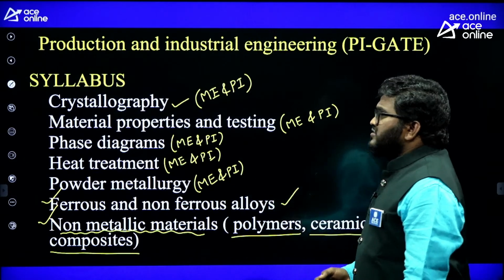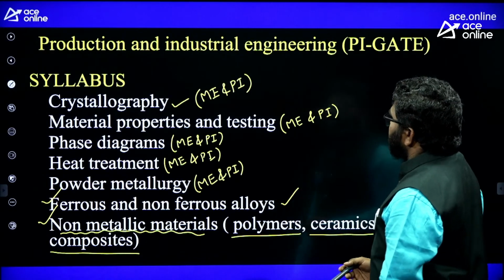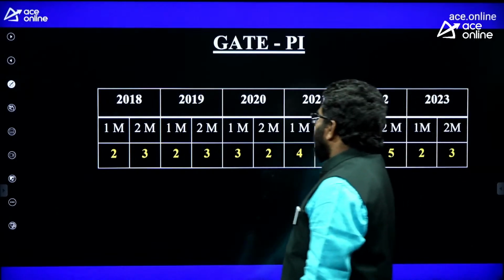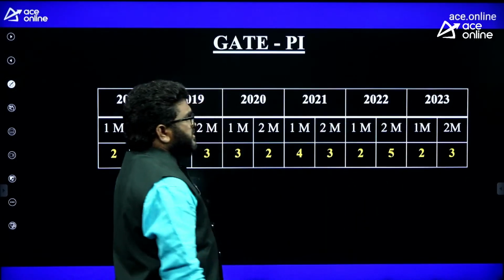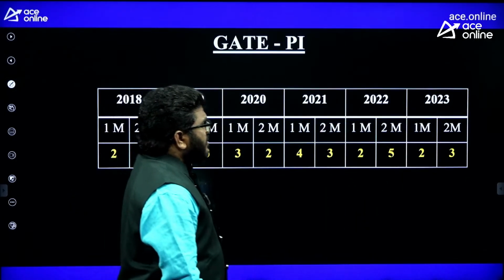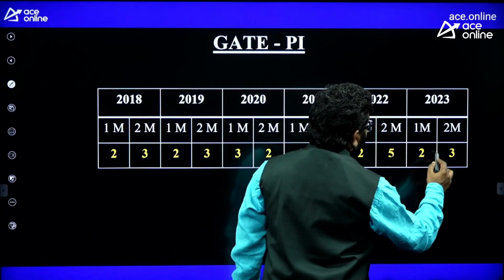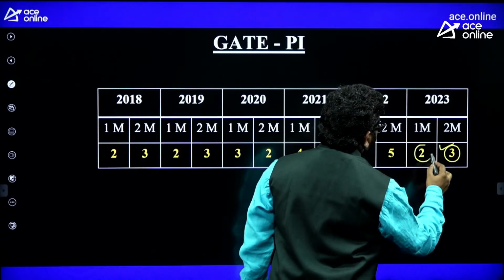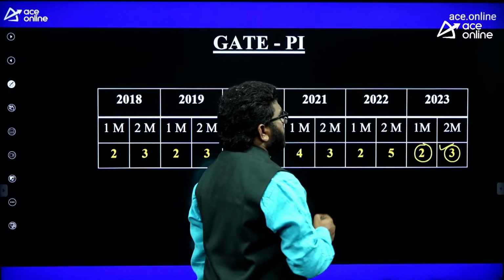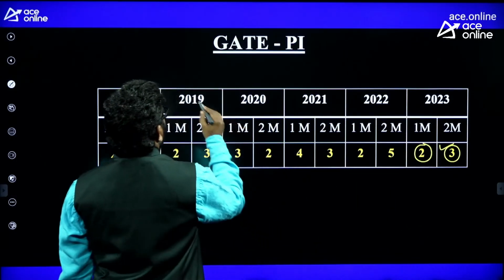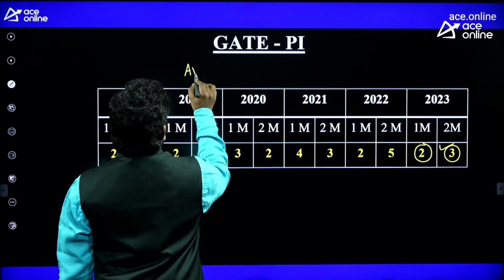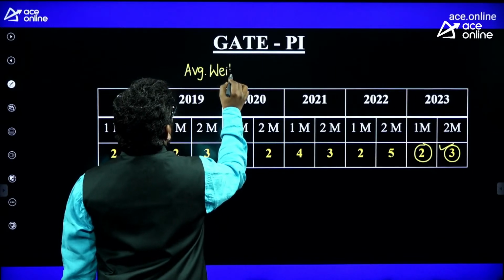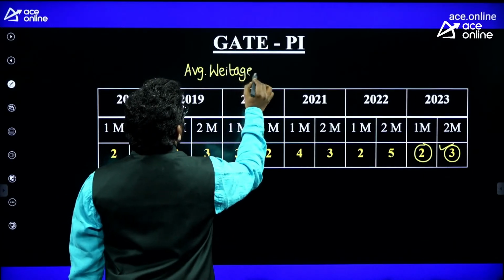Let us see the weightage of production and industrial engineering. If you see this weightage, this year they asked a good number of questions: 2 mark questions 3, 1 mark questions 2. So some good number of questions they are asking. I am giving you an average weightage for production.